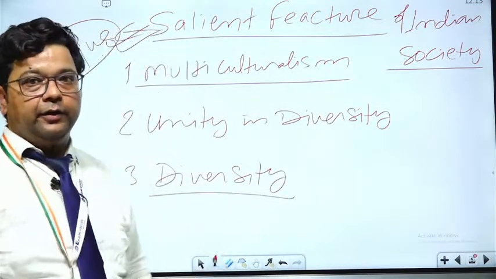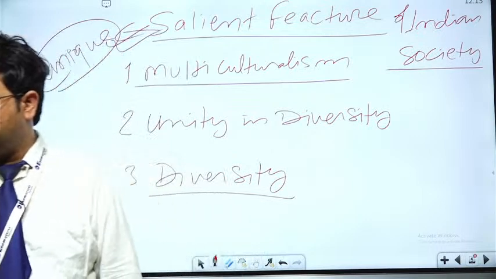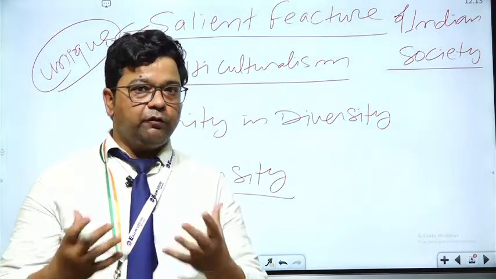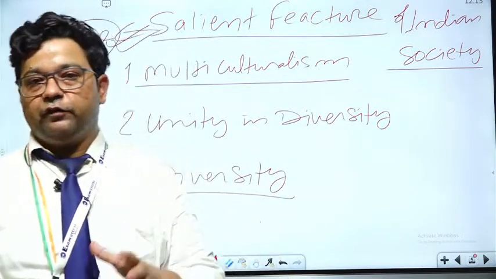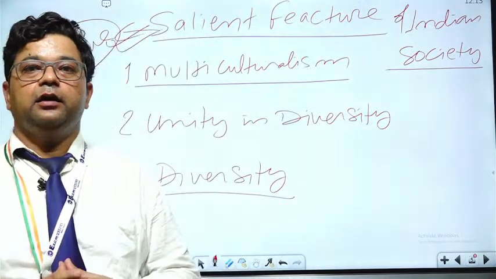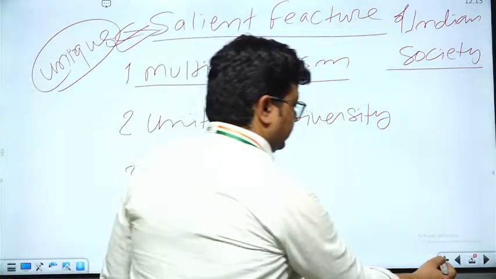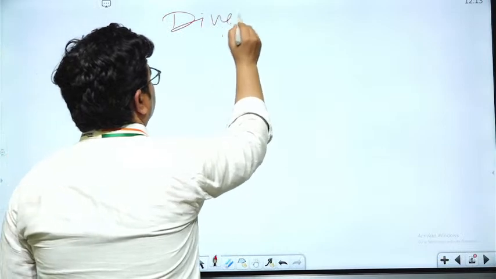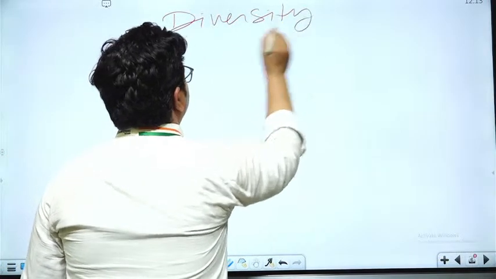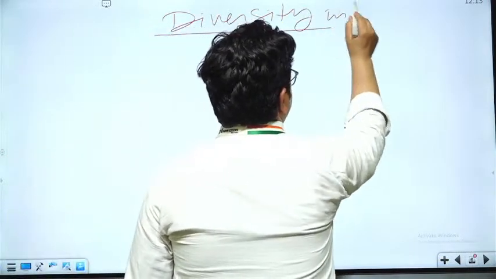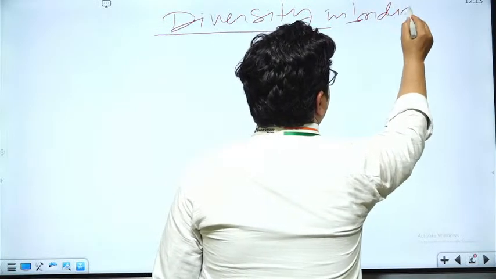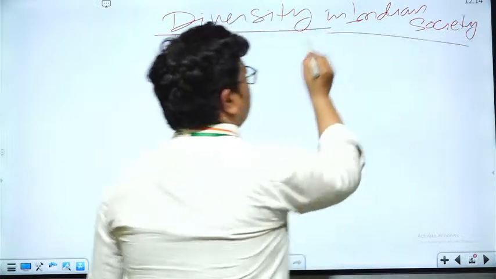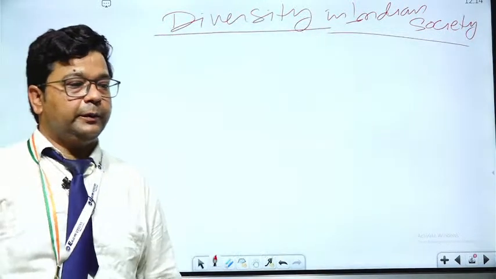Here we will analyze further what kind of diversity India has in its society. So let's discuss diversity first.